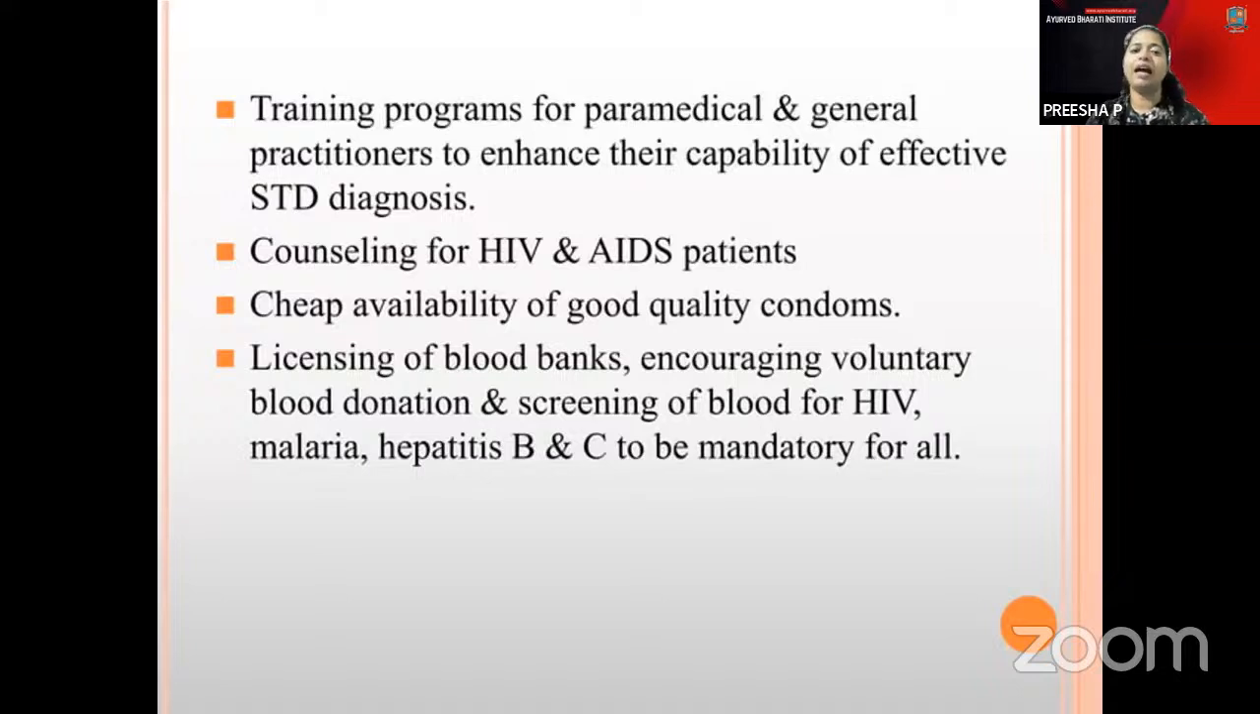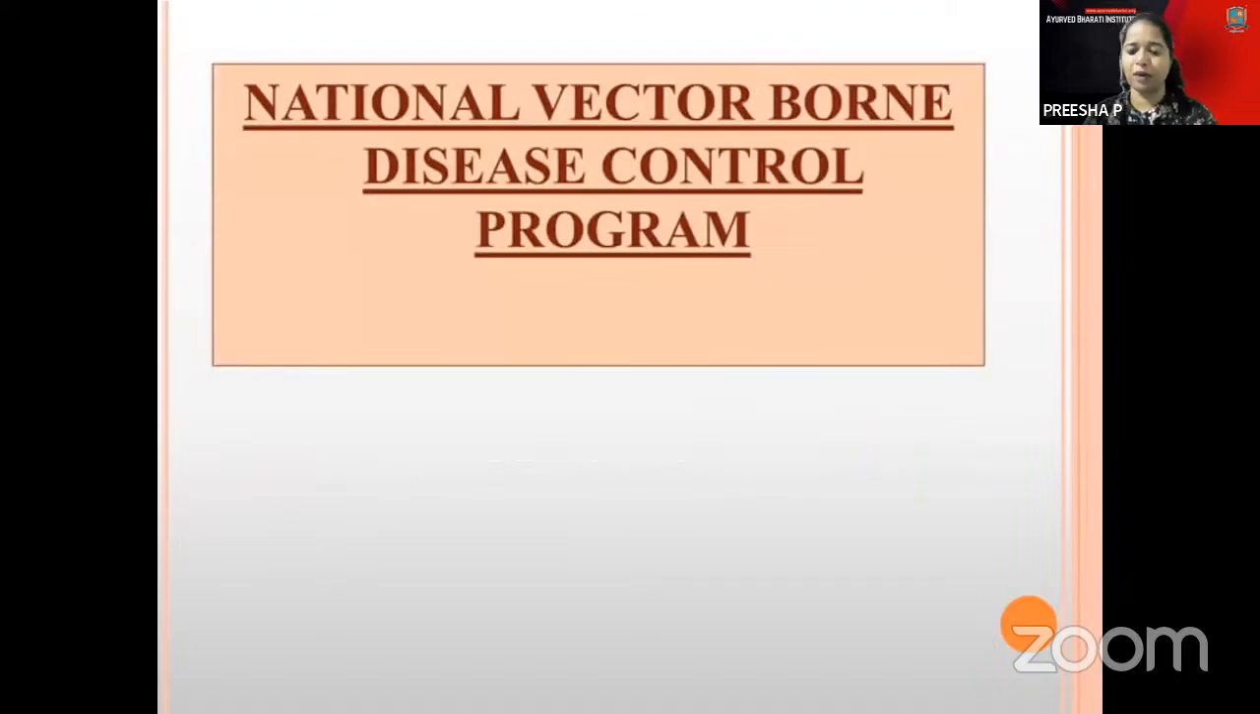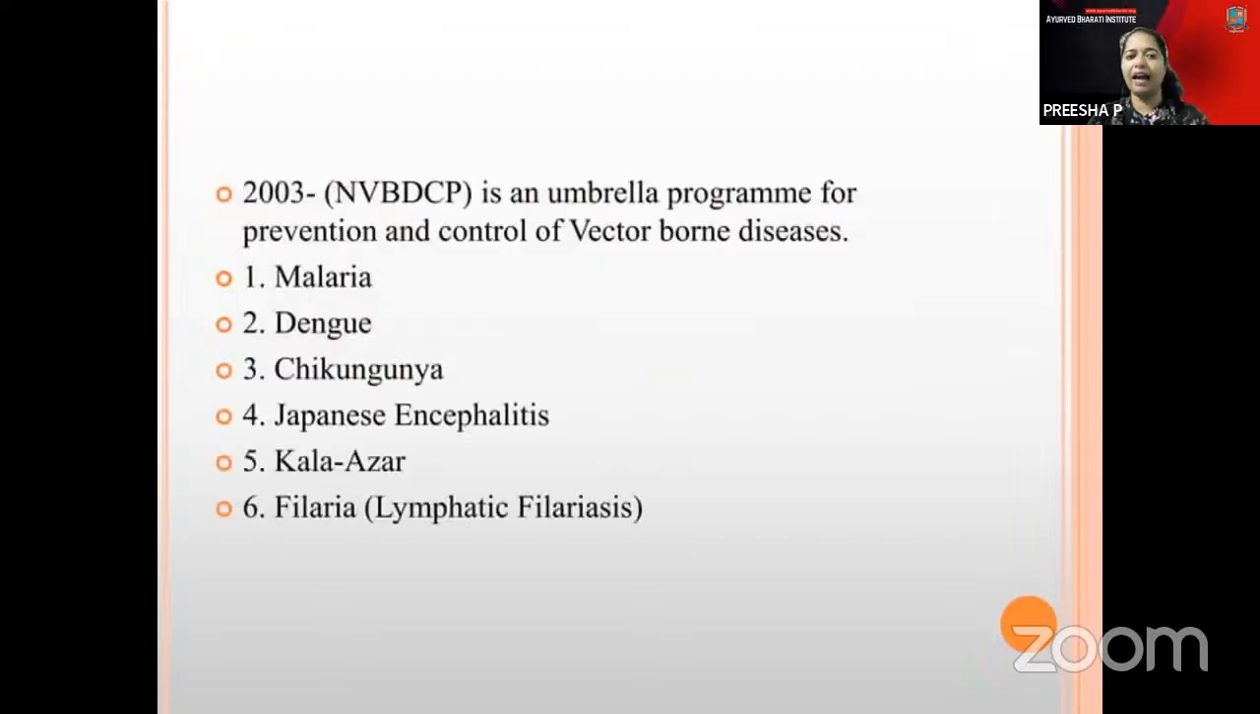That's all. Then the National Vector-Borne Disease Control Program is there. NVBDCP is an umbrella program, you can tell. In this umbrella program, the vector-borne disease program gives protection against 6 kinds of diseases: malaria, dengue, chikungunya, Japanese encephalitis, Kala Azar, and filaria. And this was done in the year 2003. So you can remember an umbrella, and under the umbrella you have the 6 diseases.